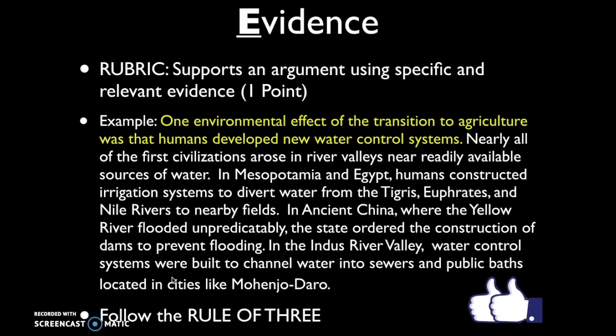So do you see how I'm also following the rule of 3? In this sentence here, I'm talking about irrigation systems. In this second sentence, I'm talking about the dams that were built by the Chinese. And in the third sentence, I'm talking about sewers and public baths. I'm also using evidence from 3 different locations. And all of this would earn you that second supporting evidence point.